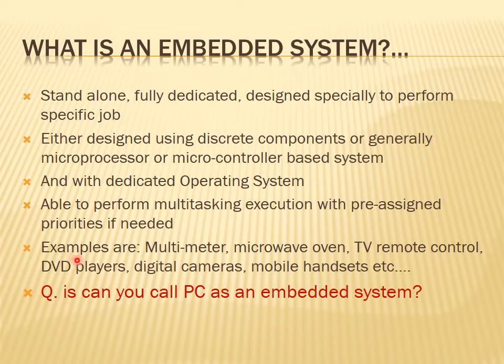If you look into the examples of an embedded system, a multimeter could be an example which is based on discrete components. Microwave oven is there, a processor is there inside. TV remote controls are there, designed specially for remote operations. DVD players are there for getting the sound; one can listen to music from the DVD players. Digital cameras are there for shooting purposes. Handycams are there. Mobile handsets are there, etc. So these are some popular examples of an embedded system.